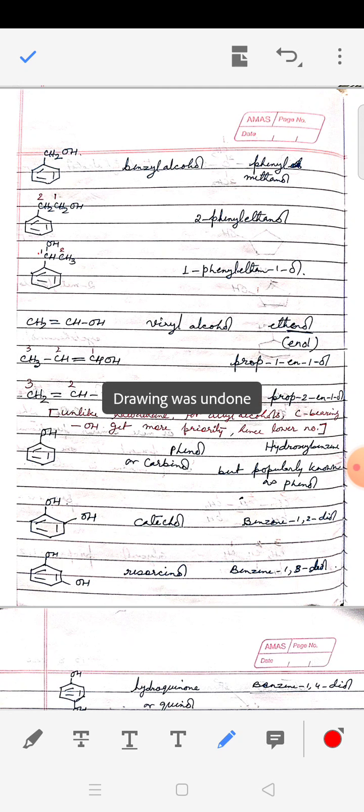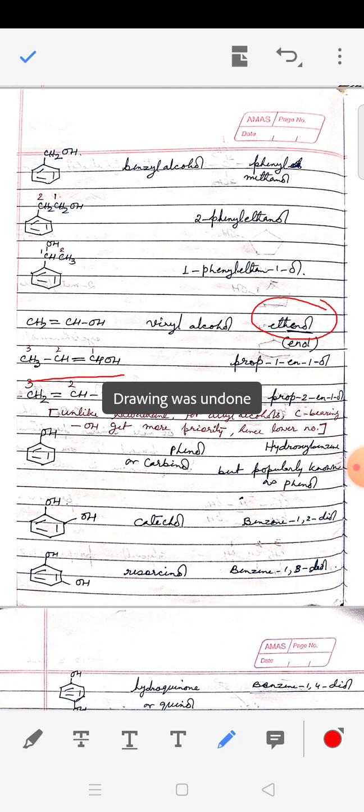Now we move to a compound bearing OH as well as alkene. This kind of compounds are called vinyl alcohol, and instead of alkane it will be alkene. Rule will be same, alkene minus E plus ol, and this class of compounds are called enols. Okay, so this is ethenol, ethene plus ol, cancel out the E.